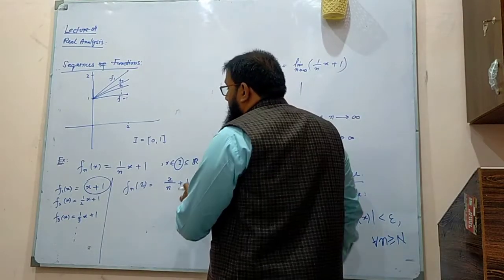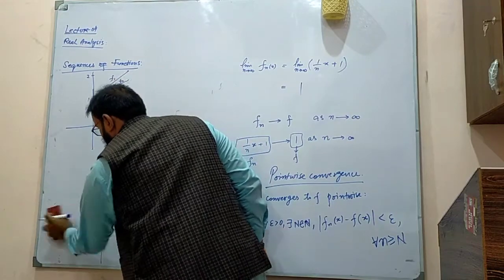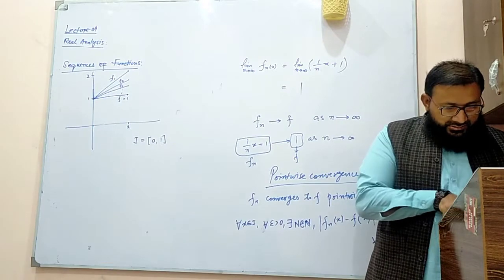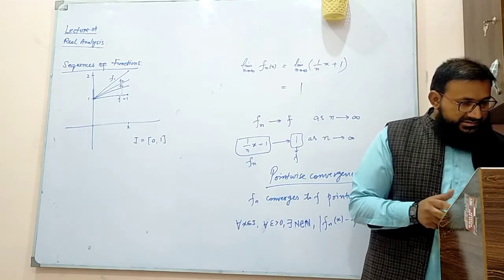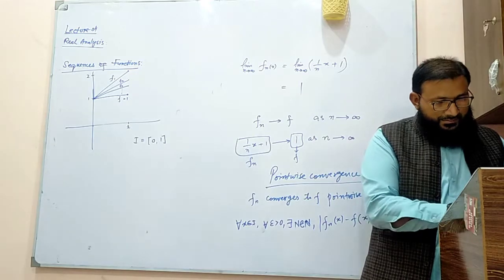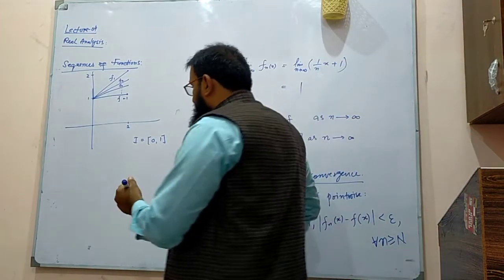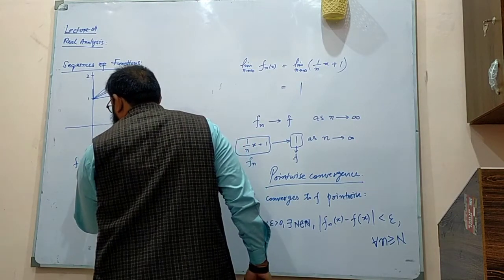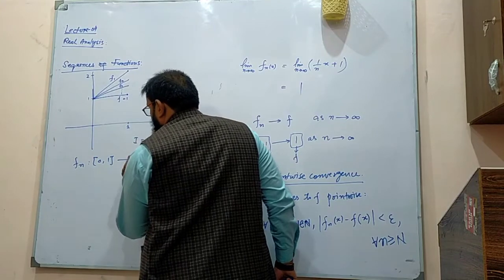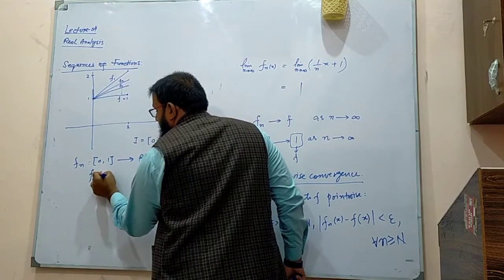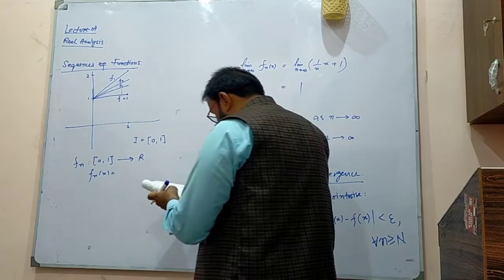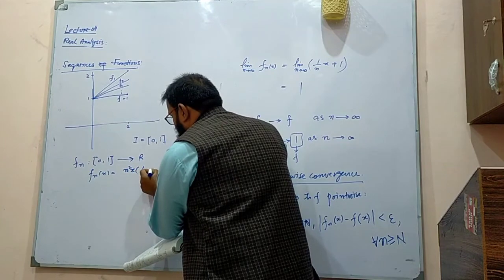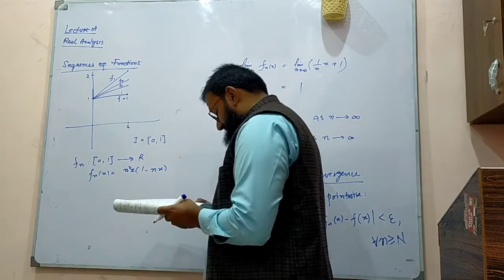For example, if I am taking another example, Fn again, that runs from 0 to 1 to the set of real numbers, and it is defined as n square x and 1 minus nx.